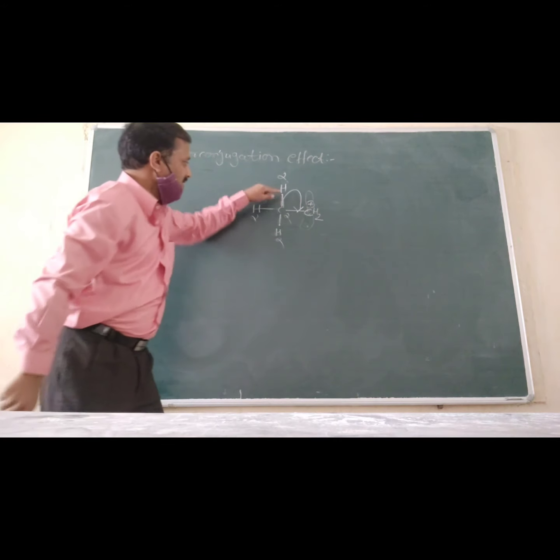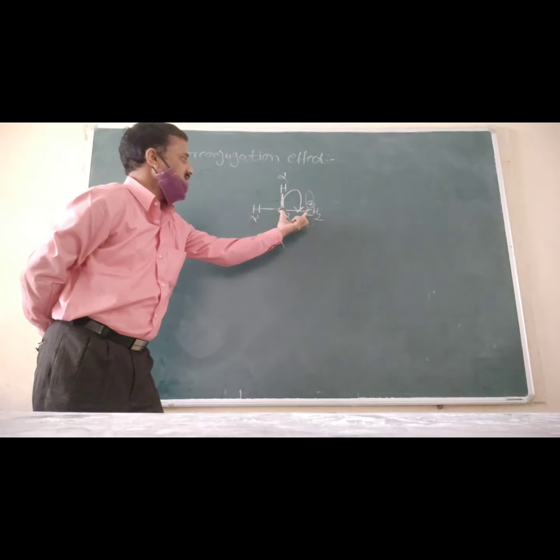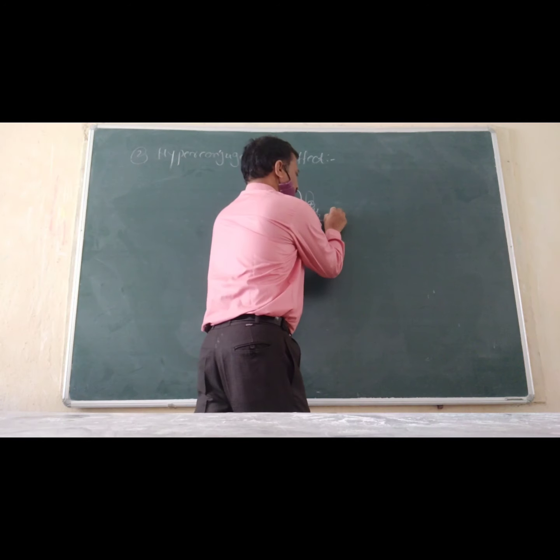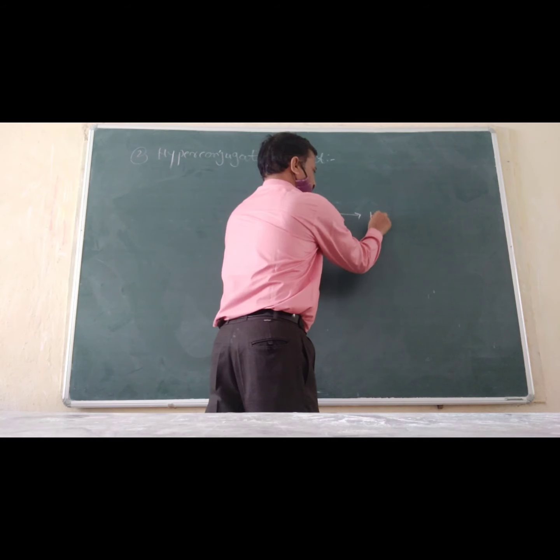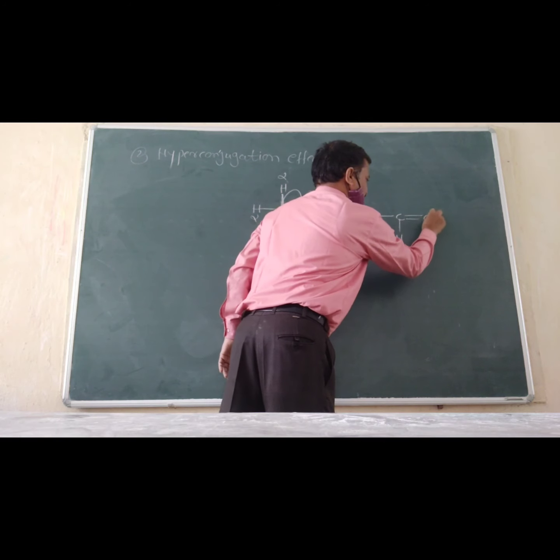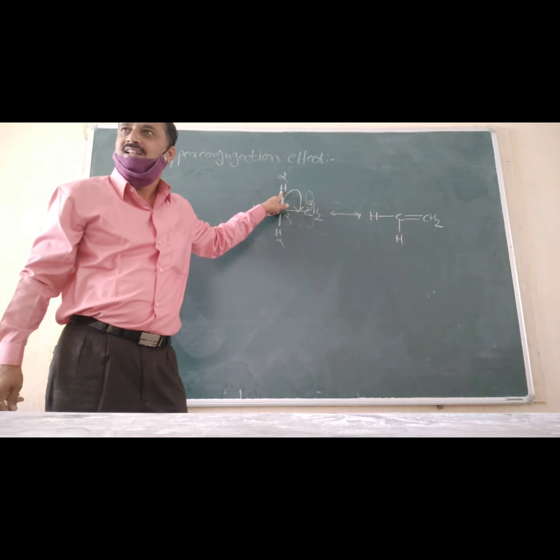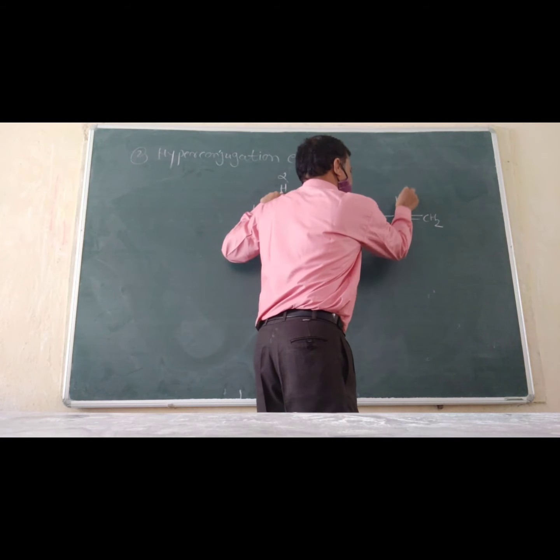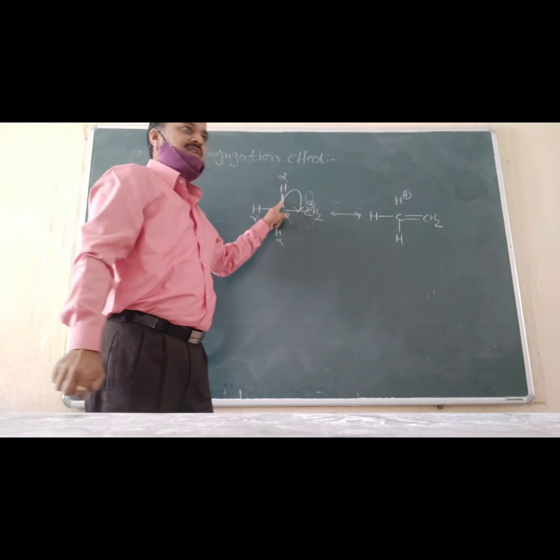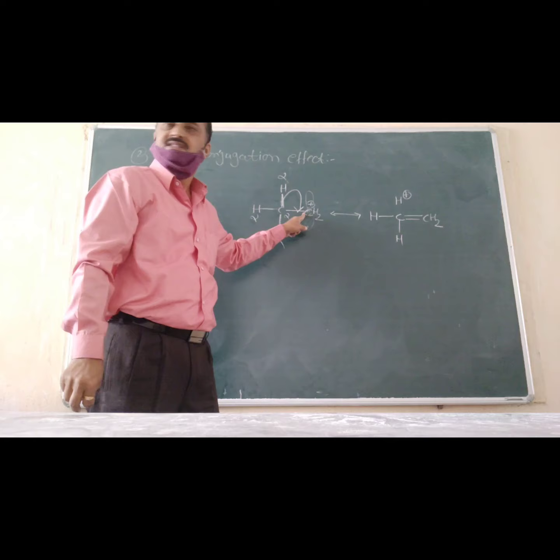I will repeat again. These sigma electrons migrate towards the electron deficient center, and thus there is a formation of double bond between these 2 carbon atoms. That is, we get this structure: H-CH=CH2, and this hydrogen becomes positively charged, H+. In this way the electrons of the sigma bond migrate towards the electron deficient center.